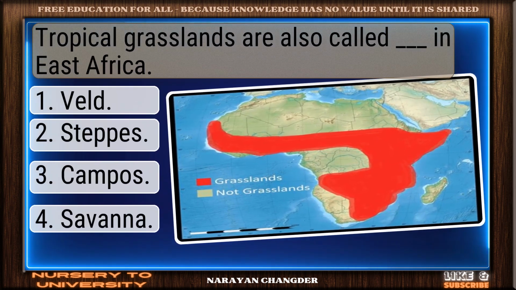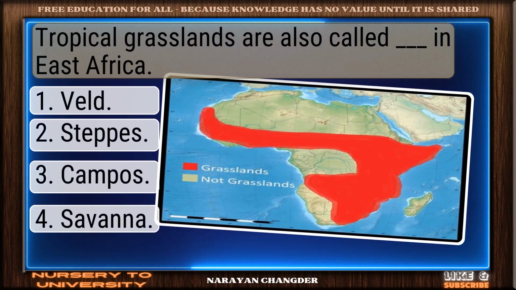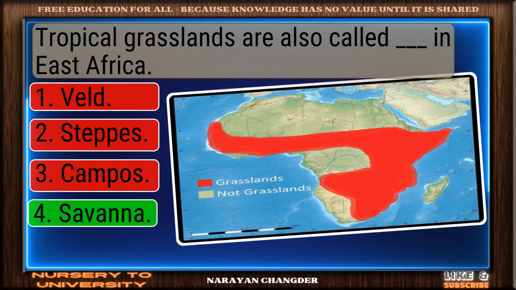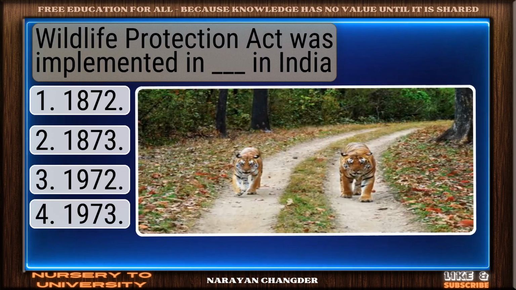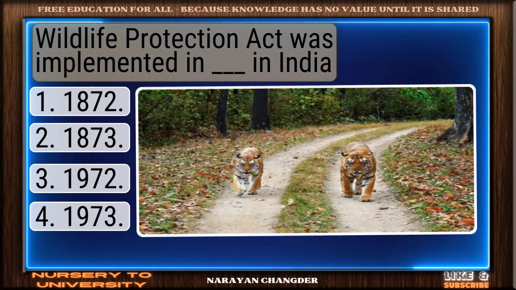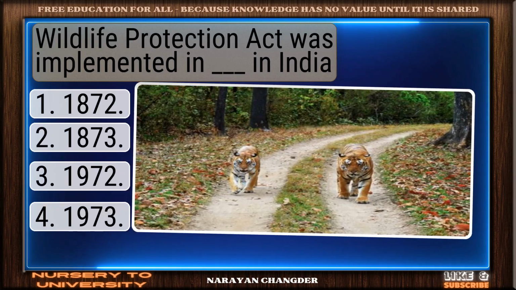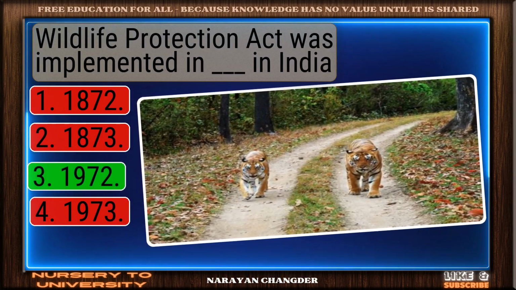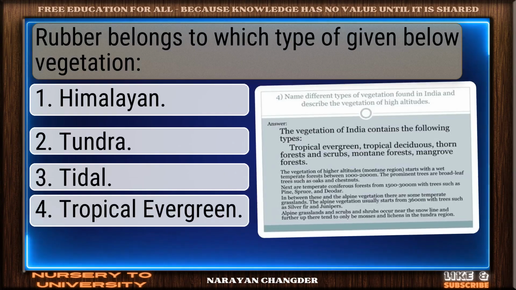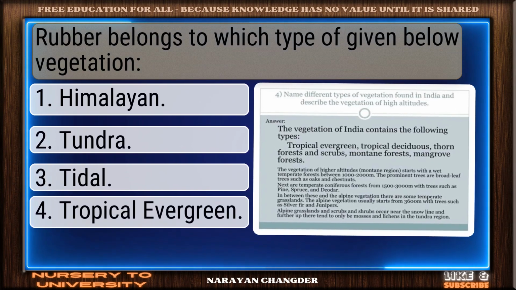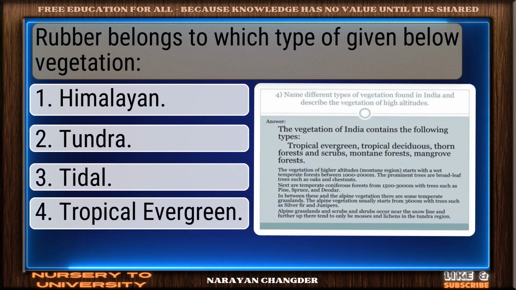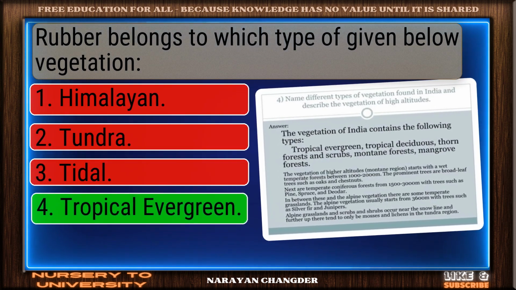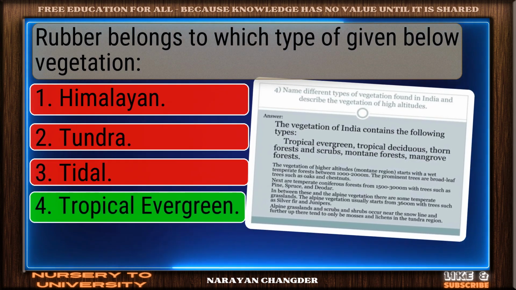Question number 162. Tropical grasslands are also called dash in East Africa. Smart move. Savanna is an accurate answer. Question number 163. The Wildlife Protection Act was implemented in dash in India. Valid point. 1972 is true. Question number 164. Rubber belongs to which type of vegetation given below? Solid response. Tropical evergreen is a valid choice.